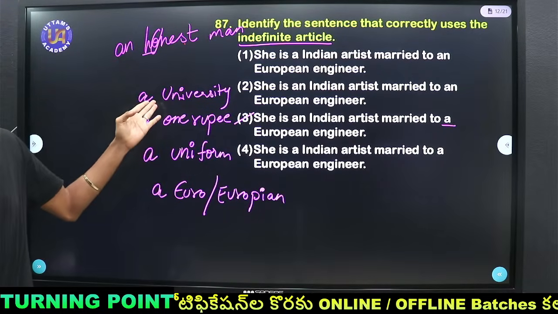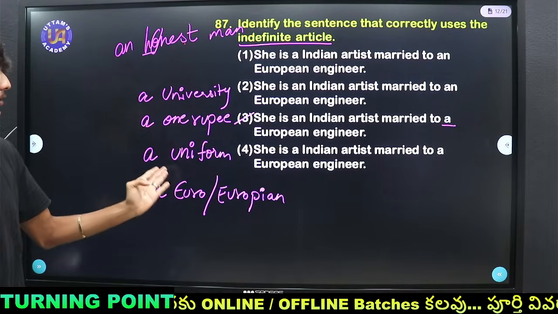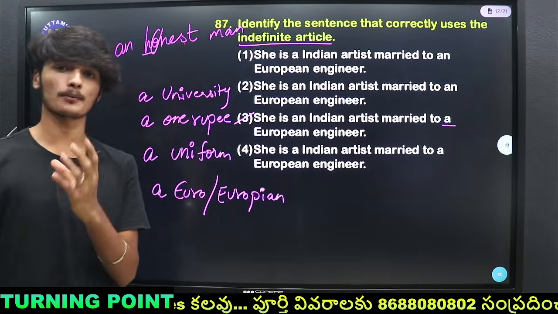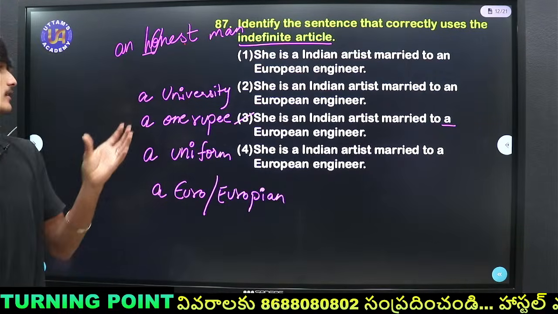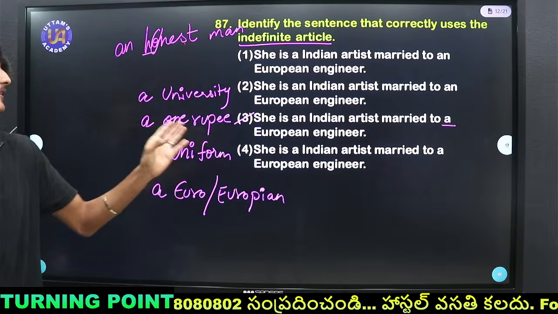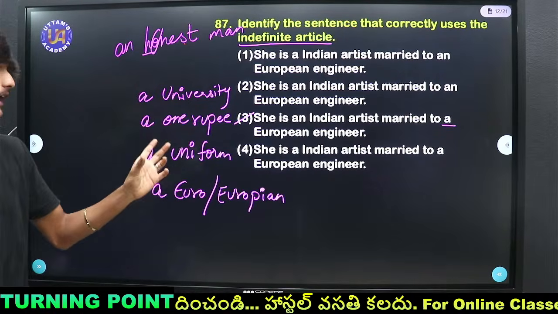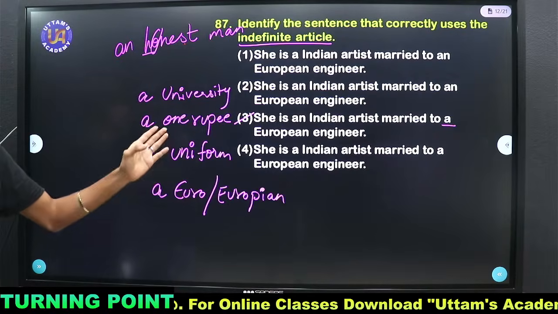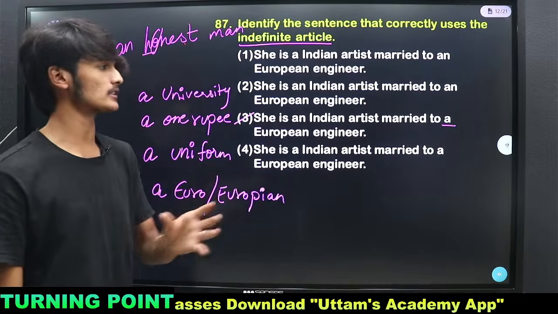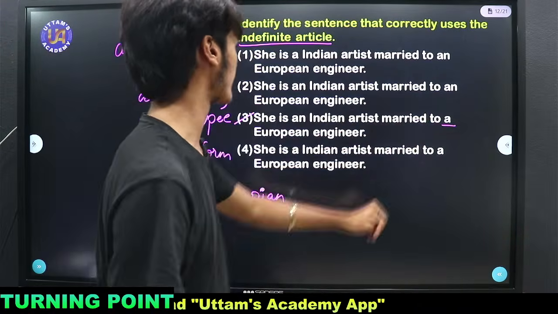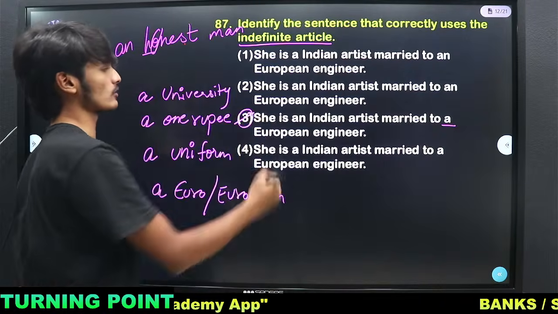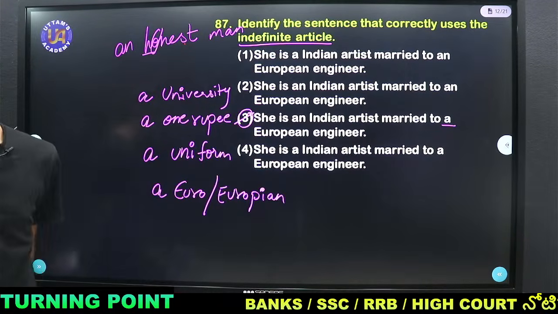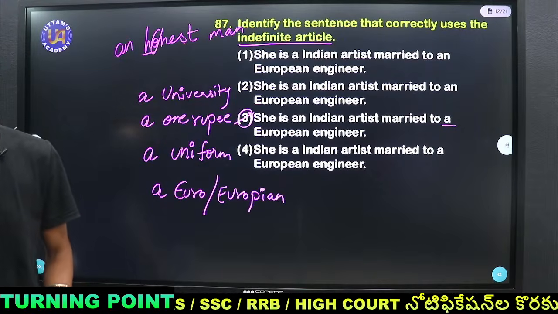But even though U, O, U, E are vowels, the pronunciation is a consonant sound, like university, one, uniform, euro, European. These all come under exception cases and we must use the article a. So option 3 is the right one. She is an Indian artist married to a European engineer.